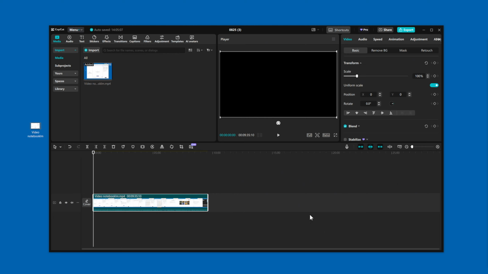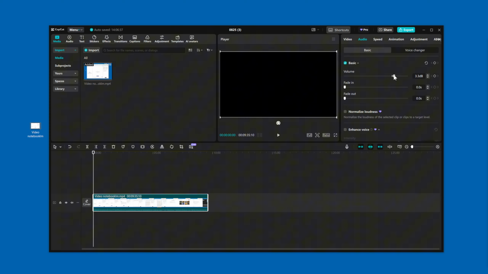Next, let me show you how to remove the audio from the video. One way to do it is click the video in your timeline panel, then in the upper right, click Audio. You want to open up the basic menu, and you will see here volume. And you can set the volume down to 0 decibels, or you can completely mute it.